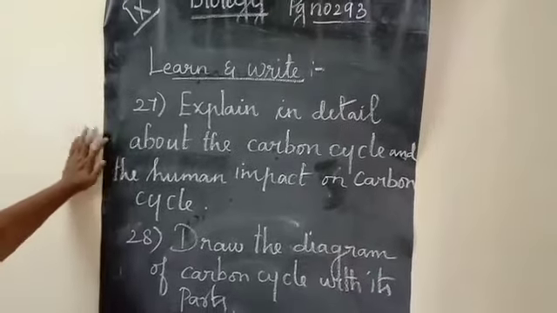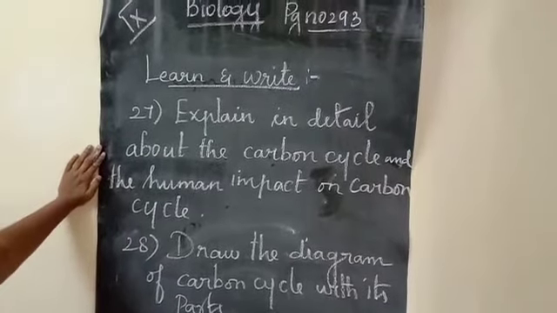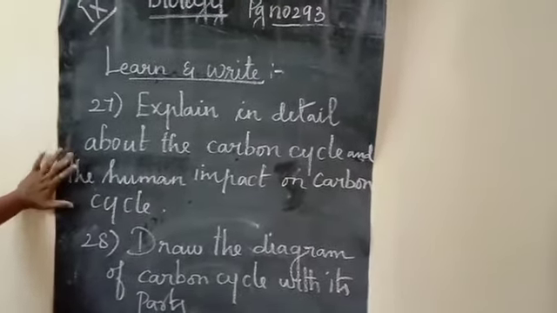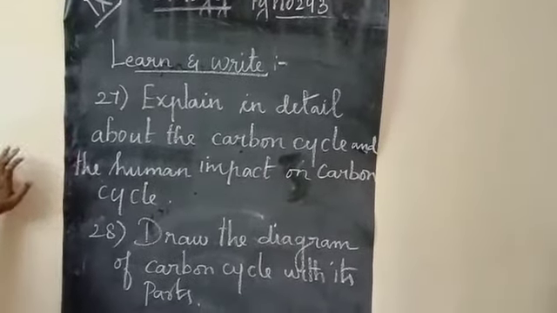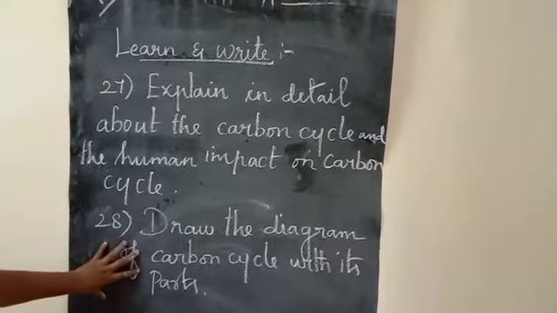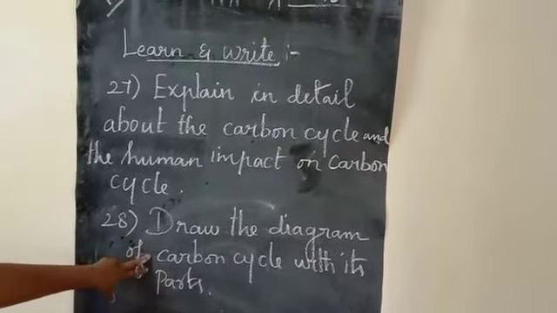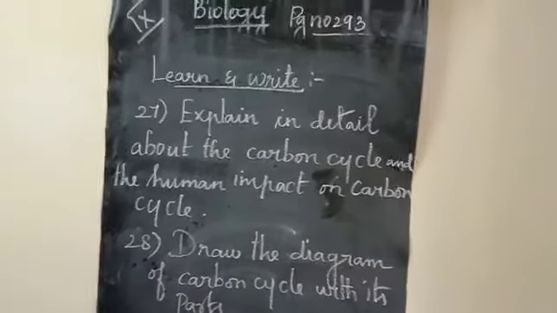Next, explain in detail about the carbon cycle and the human impact on the carbon cycle. You are going to explain in detail and draw the diagram of the carbon cycle with its parts. Draw the diagram clearly, and you can refer to the book, draw this diagram and label the parts.